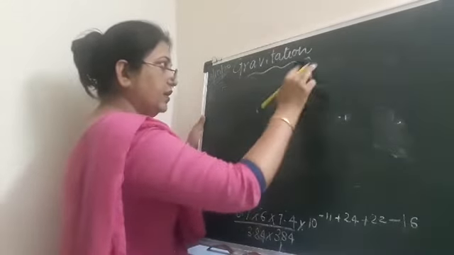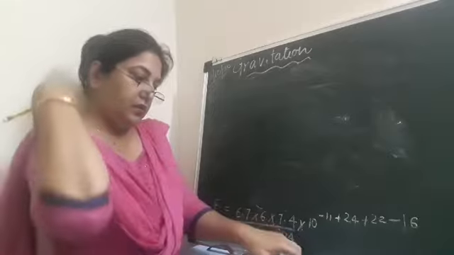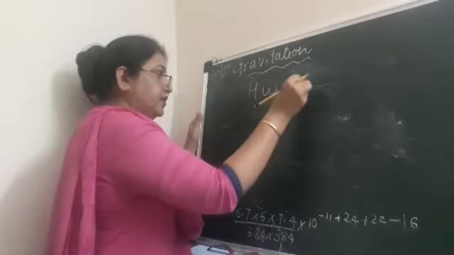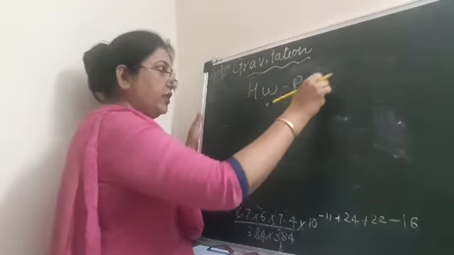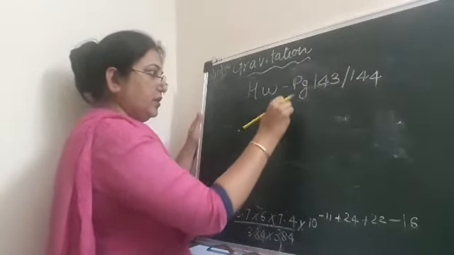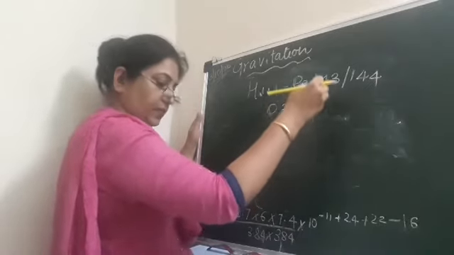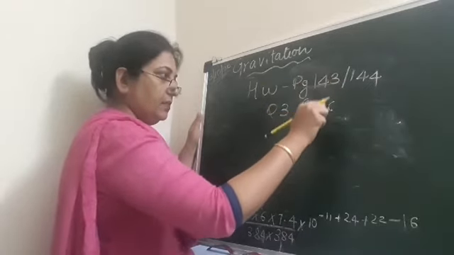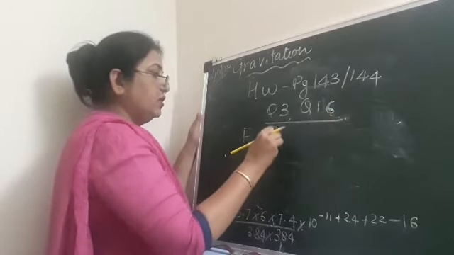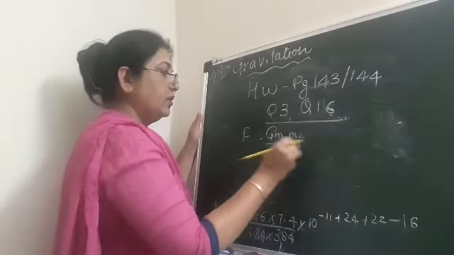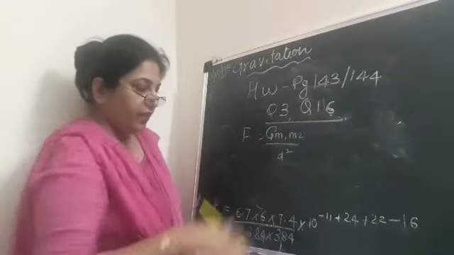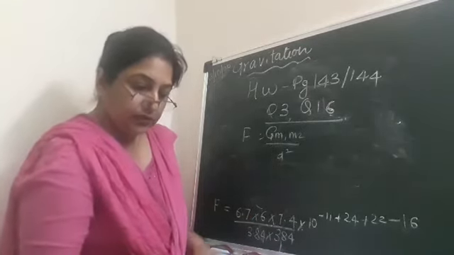Your homework is question number 3 and question number 16, on page 143 and page 144. Both these questions are based on the formula F is equal to Gm1m2 upon d square. See that you solve it carefully, and if you don't get the answer, you can ask me.